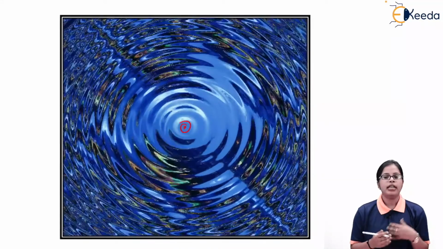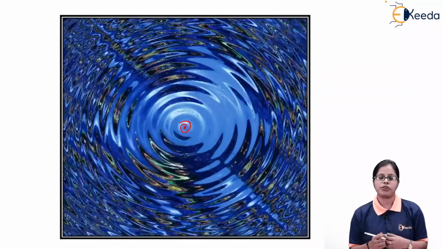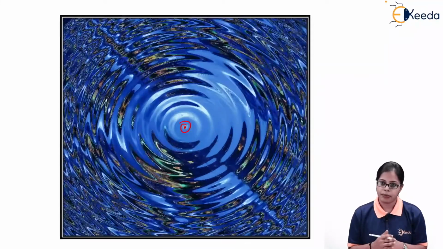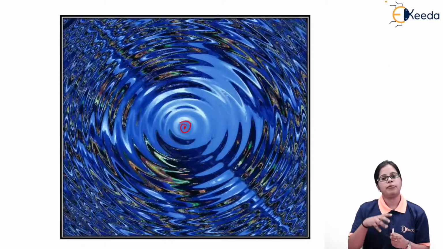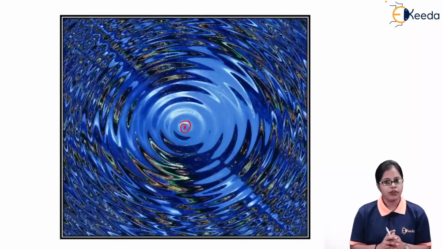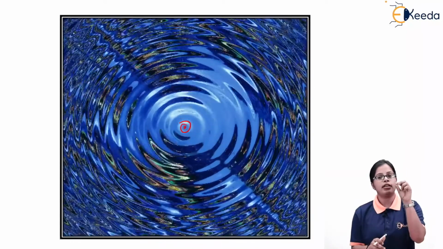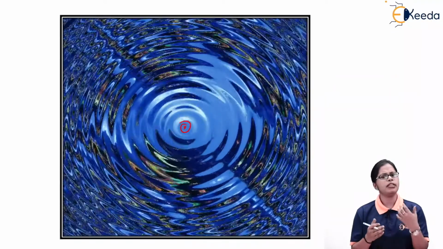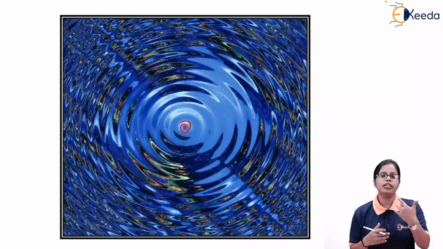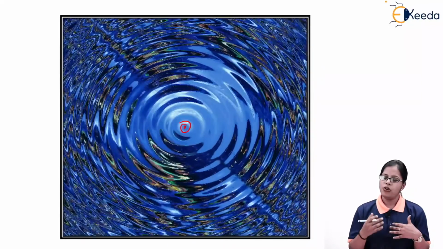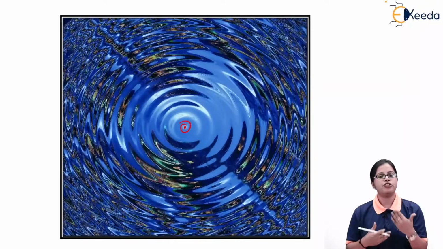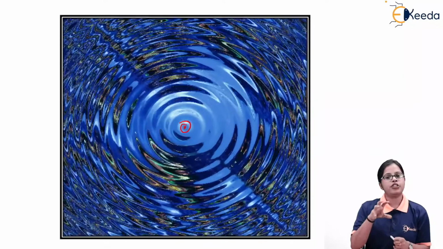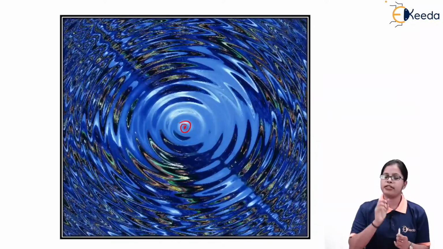That means, as soon as I throw the pebble in that still water, I am the agent who is transferring energy to the pebble, and that energy is carried by the pebble to the water. So this is nothing but energy being transferred from one agent to another, and ultimately the energy is transferred to the water molecules where the pebble is falling.